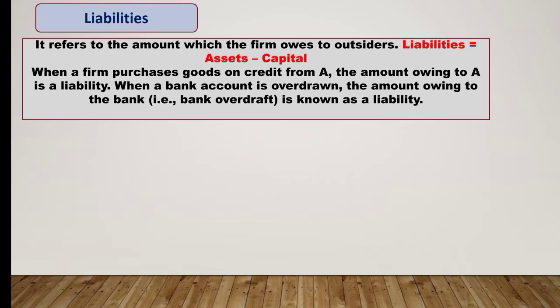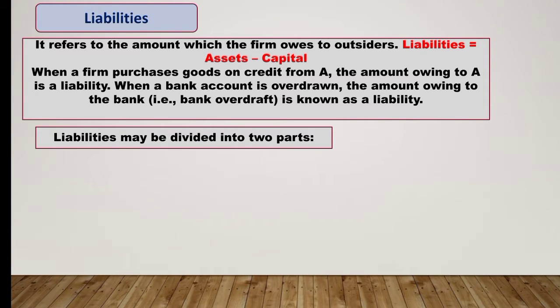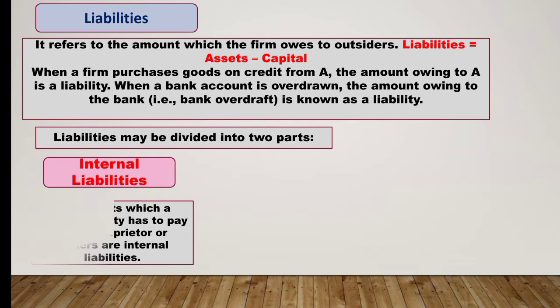When a bank account is overdrawn, the amount owing to the bank, that is bank overdraft, is also known as liability. Liabilities may also be divided into two parts. First is internal liability. Internal liability means all the amounts which a business entity has to pay to the proprietor or the owner.